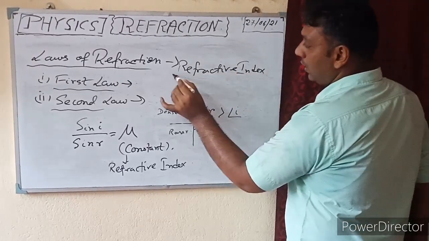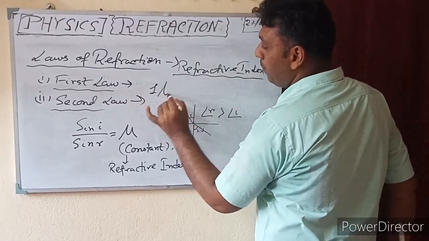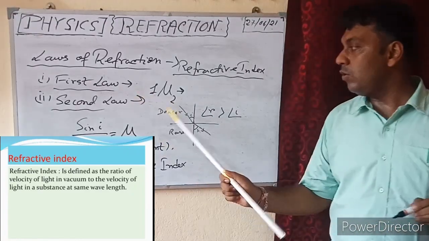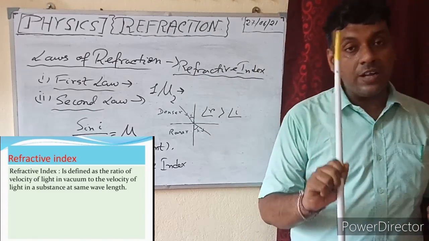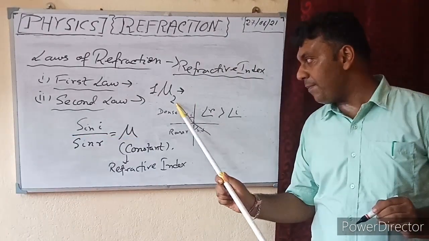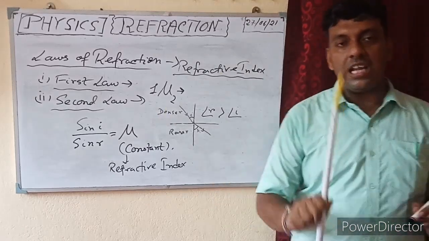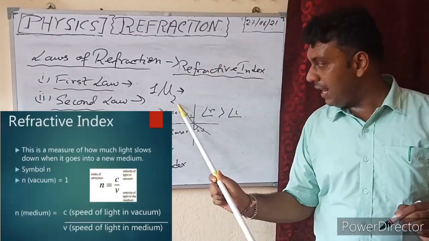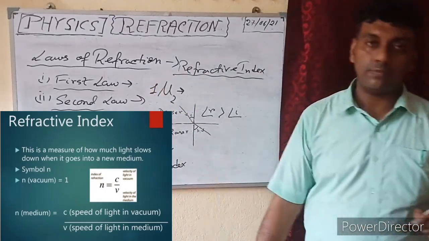suppose if I write there 1 mu 2, refractive index, this means that it is the refractive index of the medium 2 in respect to 1. Again I am telling, if it is written that 1 mu 2, that means refractive index of the medium 2 in respect to 1.